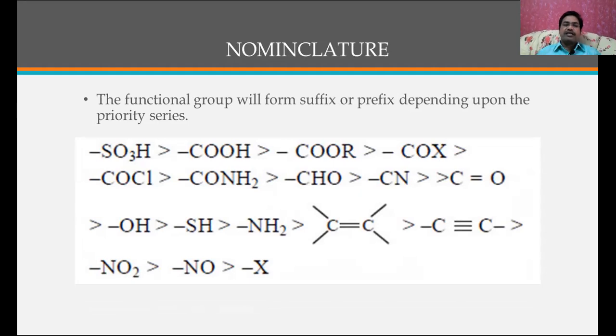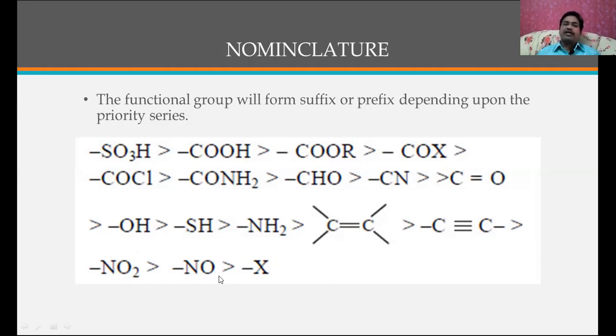The highest priority is given to SO3H, and next is COOH, that is carboxylic acids, followed by esters, followed by acid halides, that is acid chloride, acid amide, aldehyde, cyanide, ketone, followed by alcohol, thiol, amine, followed by double bond, triple bond, then NO2, NO, and followed by the halogen.